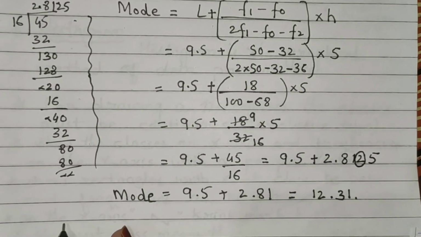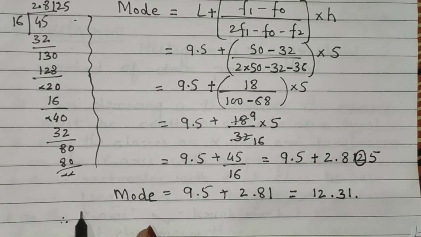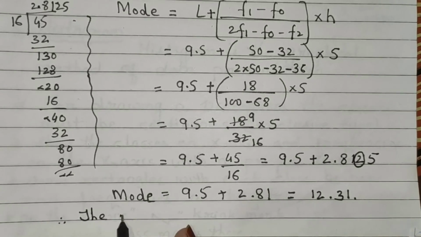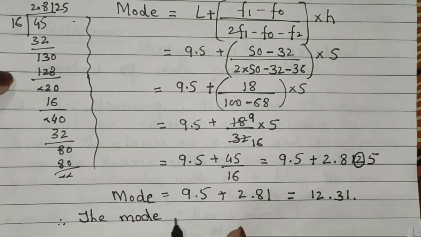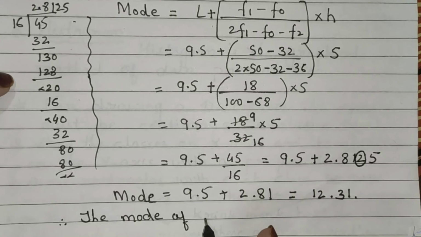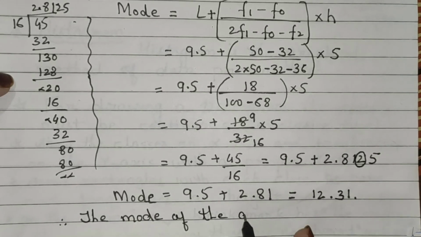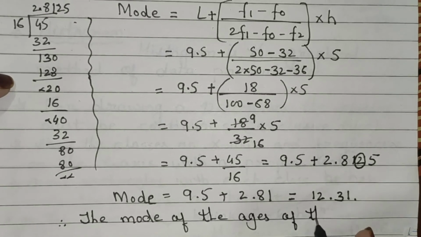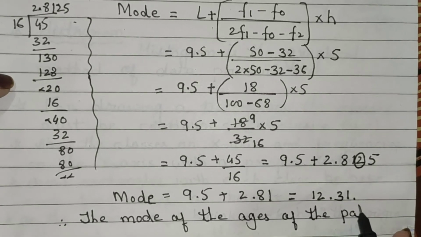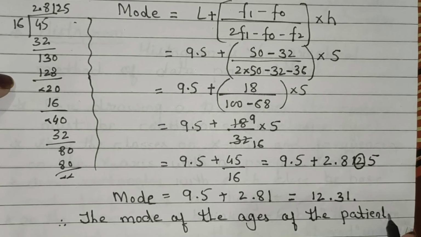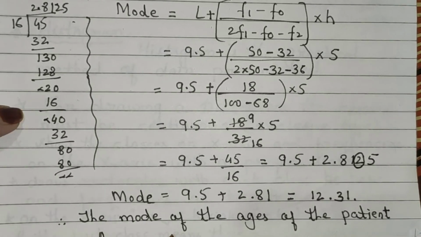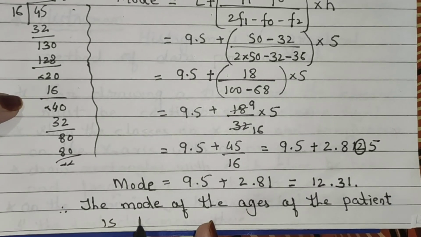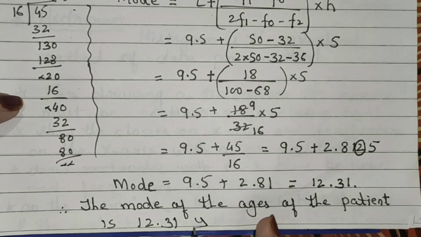Now our aim is to find the mode of ages of the patients. Therefore write down here the mode of the ages of the patients is 12.31 years.